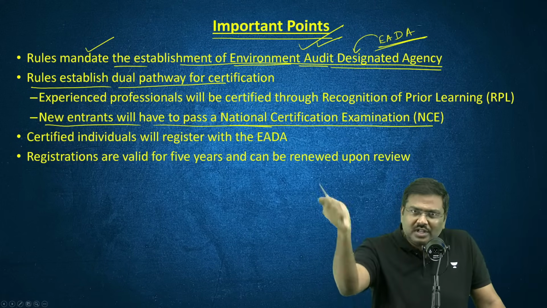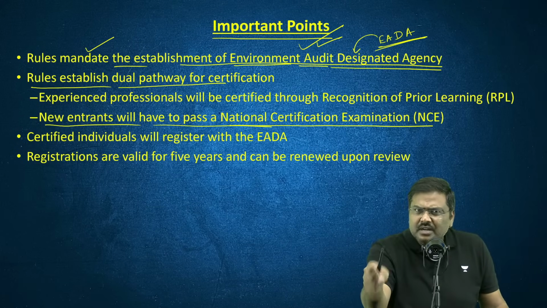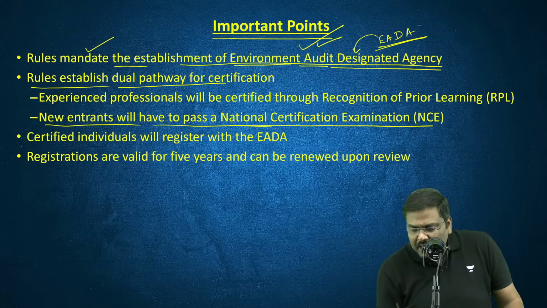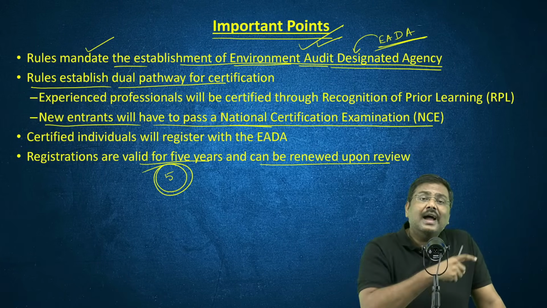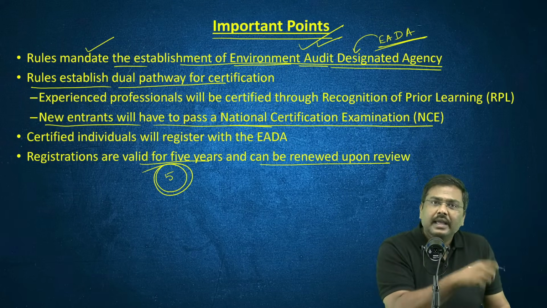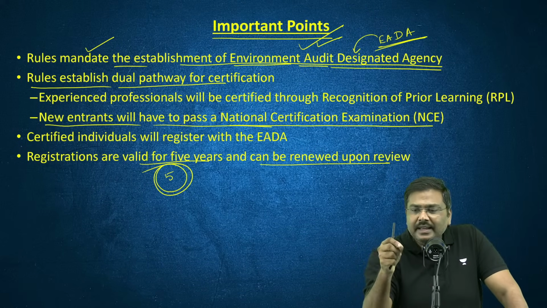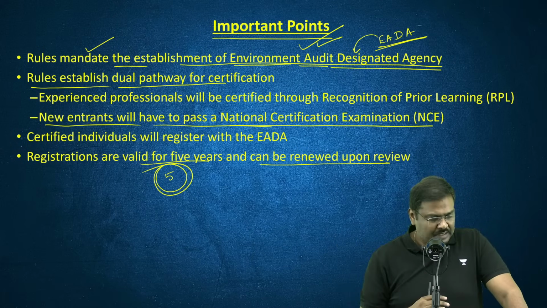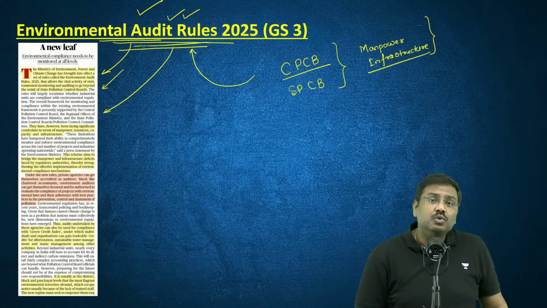And once I go through this process, let's say I've written the exam and I'm qualified now, I will have to be registered with the EADA. Once I've registered, the registration will be applicable for a period of 5 years. After 5 years, again, there will be a review of the process conducted. And if you are still fit to continue these exercises, then it will be extended for another 5 years, renewed after the review after 5 years. Done? So all these are the important points associated with the Environmental Audit Rules 2025.